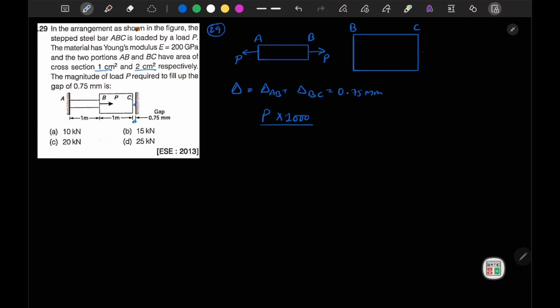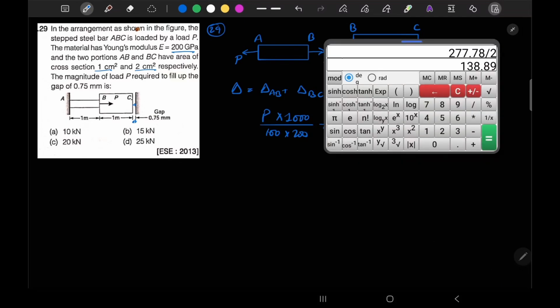Area: 1 centimeter is 10 mm, so 1 centimeter square is 100 mm square, into E. E, Young modulus, is given as 200 gigapascal, so let's keep it in gigapascal only. So we will obtain our value of P in kilonewton. Plus delta BC is 0 because there is no load, is equal to 0.75.